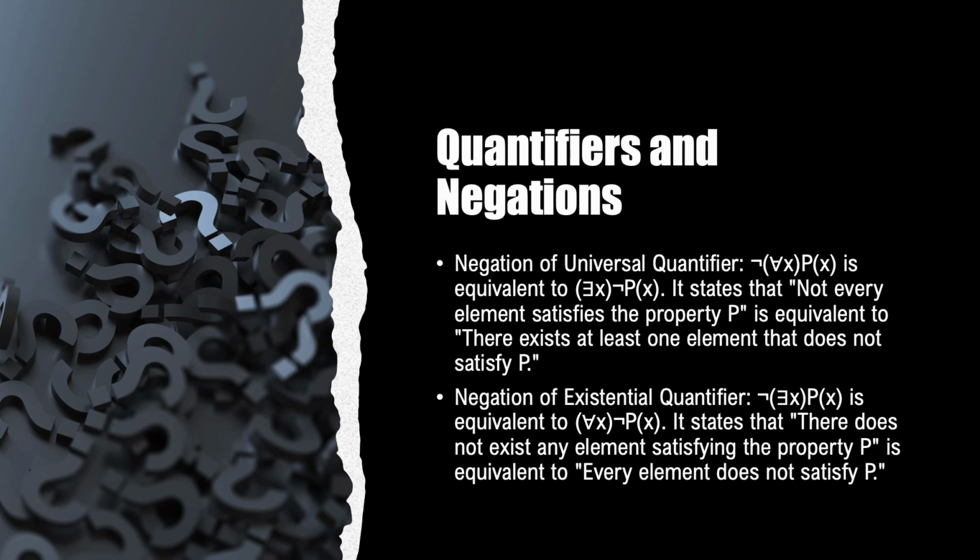By understanding the negation of the universal and existential quantifiers, we gain insights into the logical relationship between statements and the interplay between universality and existence. These negations allow us to reason about the absence of properties across all elements and the presence of properties that fail to hold for at least one element in the set.